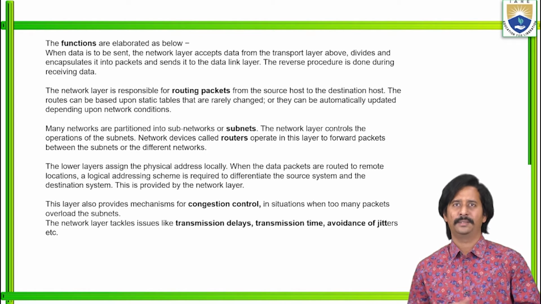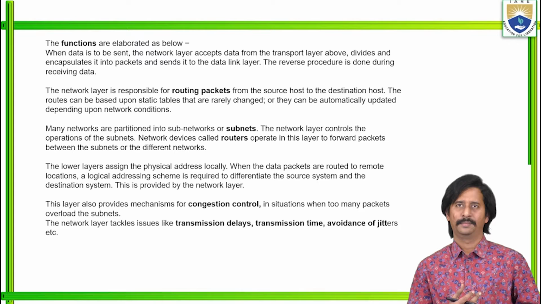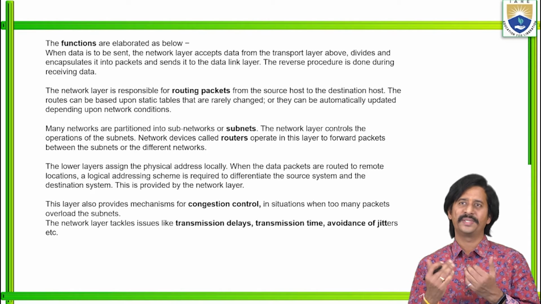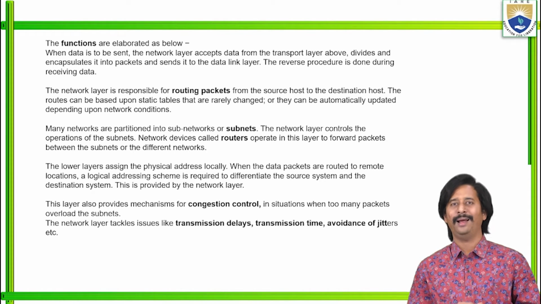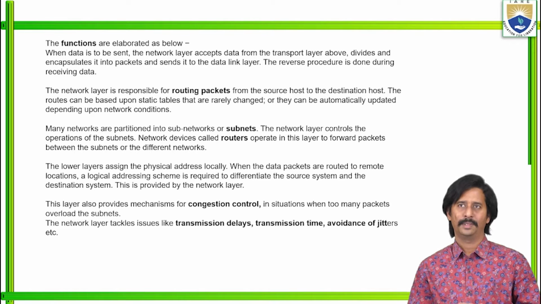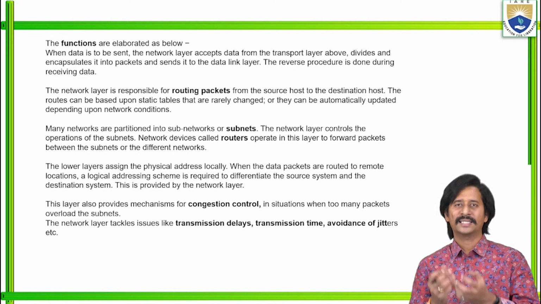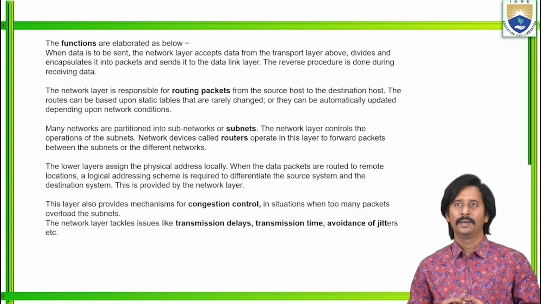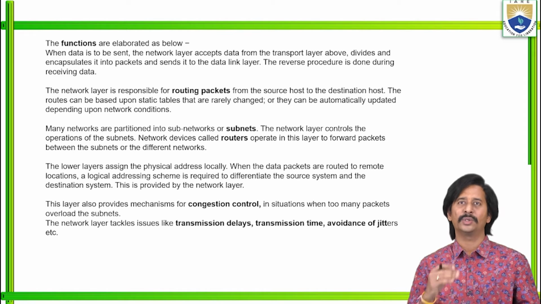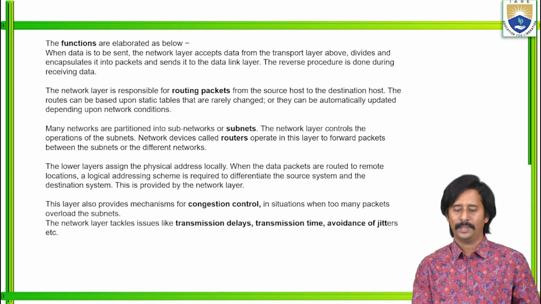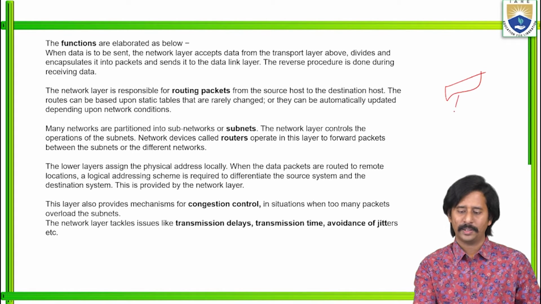Whenever the data is ready to be sent, the network layer accepts data from the transport level layer. Whatever data the network layer accepted from the transport layer is divided and encapsulated into packets: packet 1, packet 2.